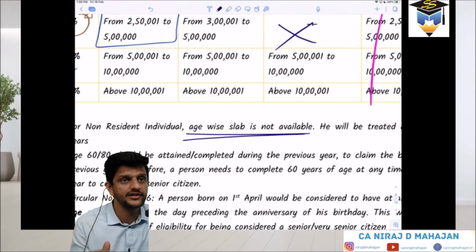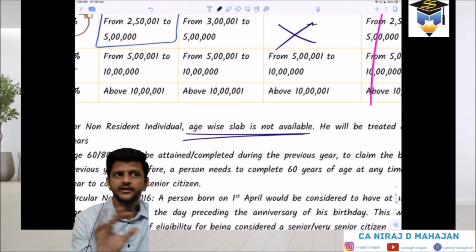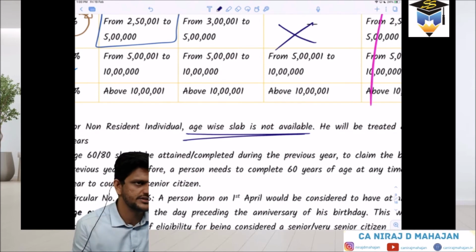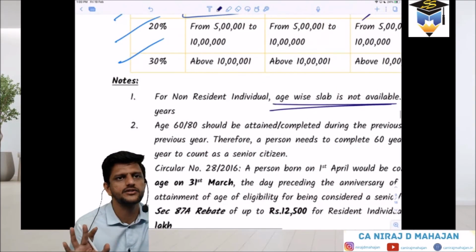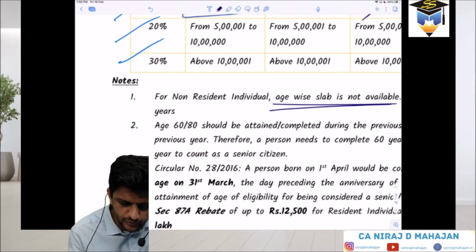That means if a non-resident is 65 years, 75, 85, he doesn't get the benefit given to regular citizens. He will be treated as below 60 years of age. Clear till here? Chalo, write it down in the notebook.